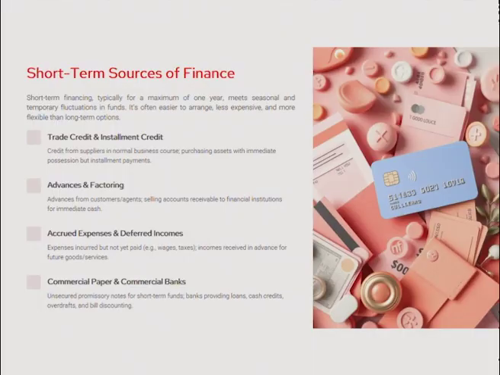Now, the other important source is the short term sources of finance. Generally, short term sources are the sources required for a period of 1 year. So, within the 1 year they will pay back. The short term sources are, for example, the suppliers credit, not only that, the trade credit.